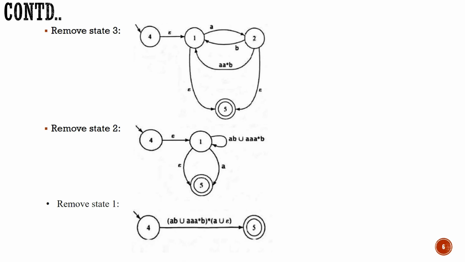Now the next case. I want to remove the state 1. So now what is the change I need to make? First will be epsilon, then the next will be 1 to 1. It can appear any number of times, that is AB union A star B whole star, with A or with epsilon. That is A union epsilon. That is, either I can go with the A or the epsilon. So that will be my final resultant regular expression. Now we are left with only the start state 4 and your accepting state is 5. So now this will be my regular expression.